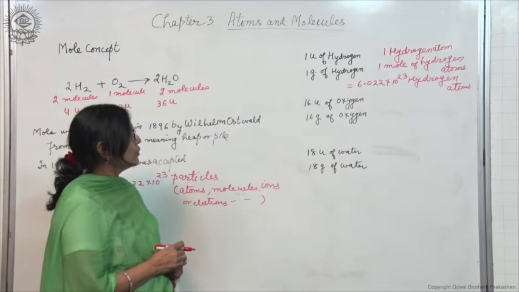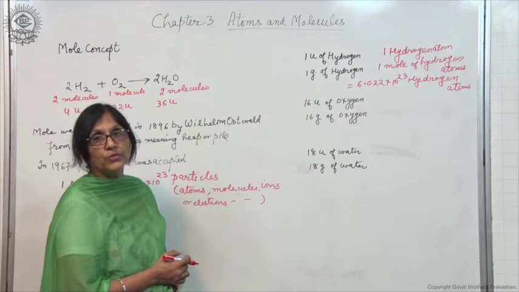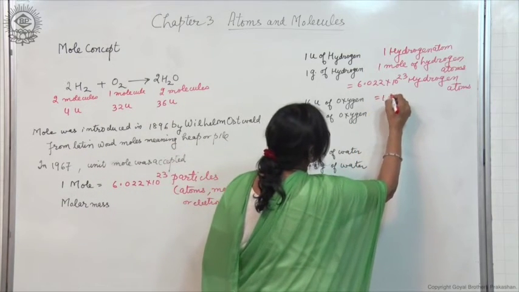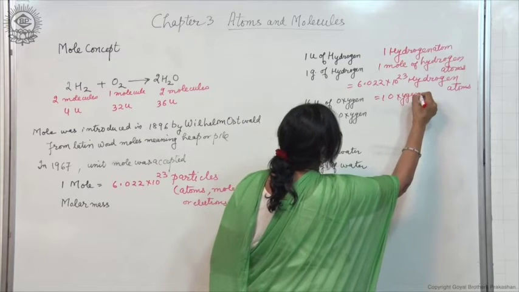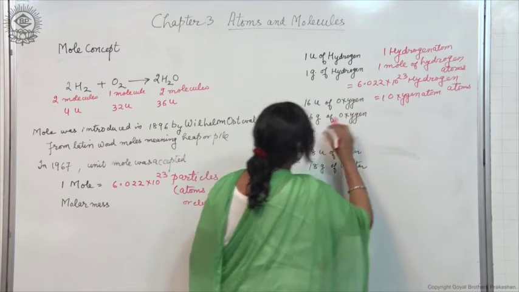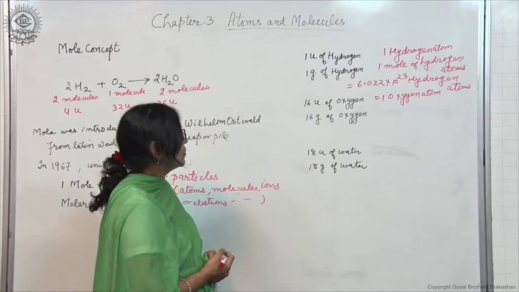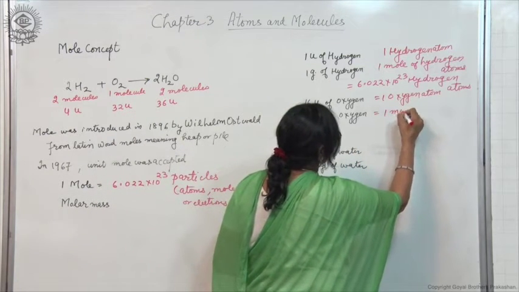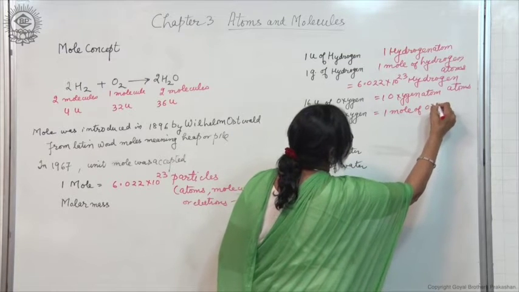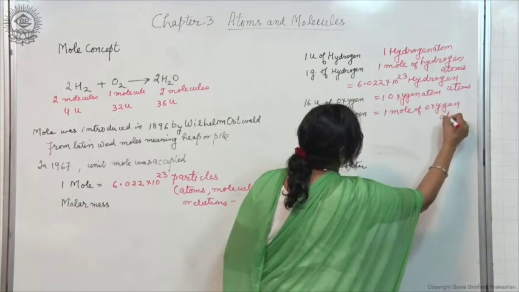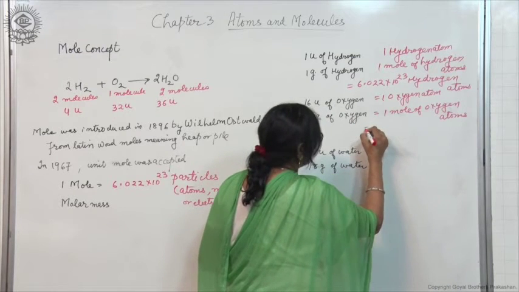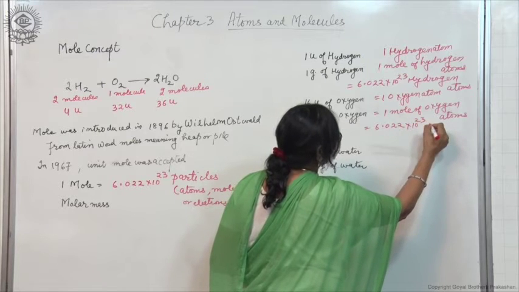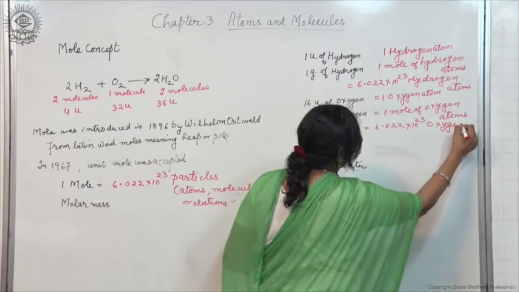Similar is the case here. Now, you can yourself see 16 U of oxygen means what? 1 oxygen atom. And 16 gram of oxygen means 1 mole of oxygen atoms, which is again equal to the same 6.022 into 10 raised to the power 23 oxygen atoms.